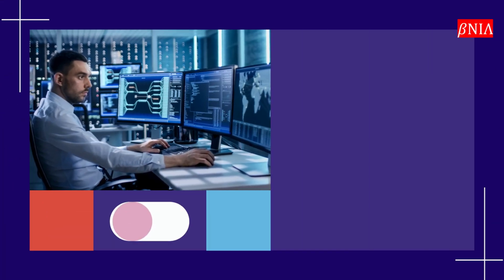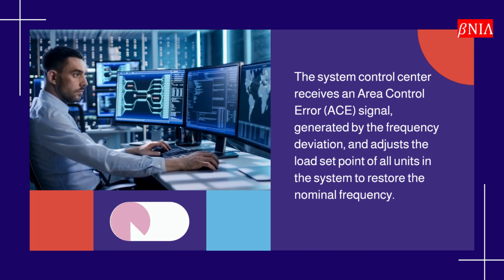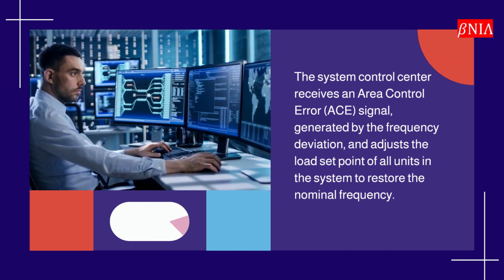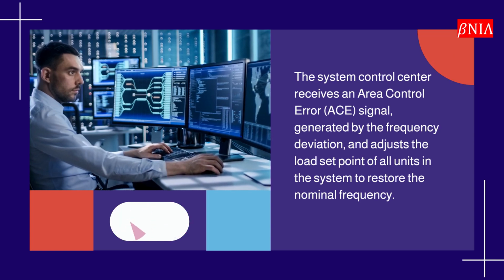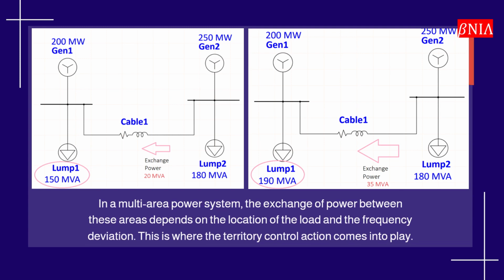The System Control Center receives an area control error, ACE, signal, generated by the frequency deviation, and adjusts the load set point of all units in the system to restore the nominal frequency. In a multi-area power system, the exchange of power between these areas depends on the location of the load and the frequency deviation. This is where the territory control action comes into play.